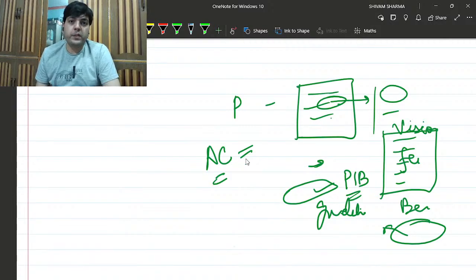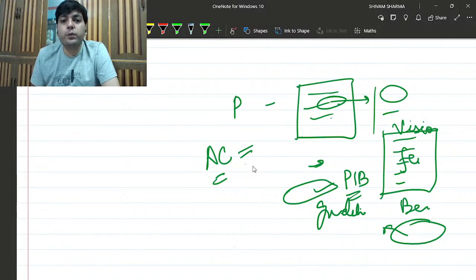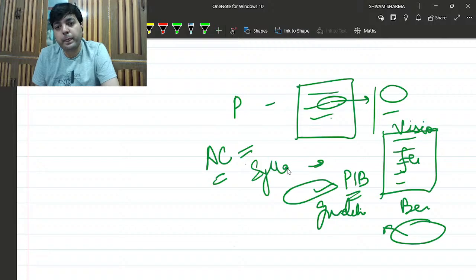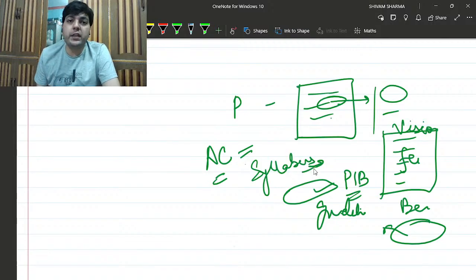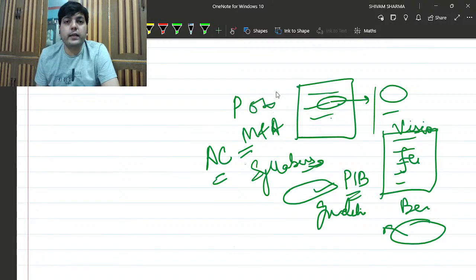There is some information which seems irrelevant, but RBI Grade B is asking it now. So you have to understand that those kinds of information could be asked this time also. And you have to make sure that whatever article you're reading from Affairs Cloud, you read it thoroughly. But remember, those articles should be relevant to the syllabus. You don't need to study each and everything. For example, mergers and acquisitions, nobody is asking that. Obituaries, nobody is asking that.